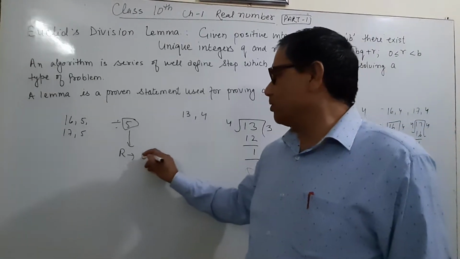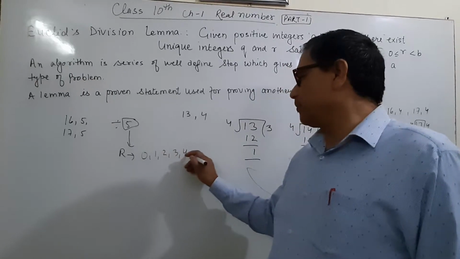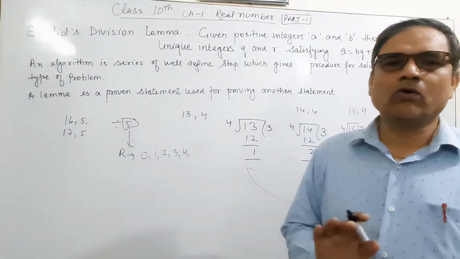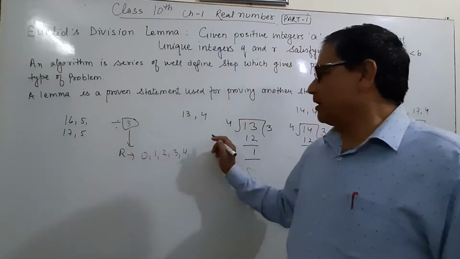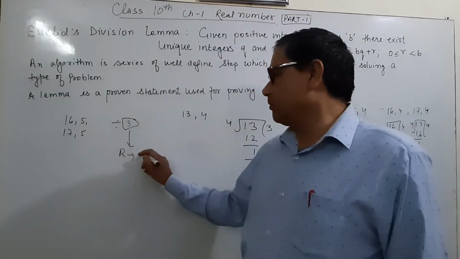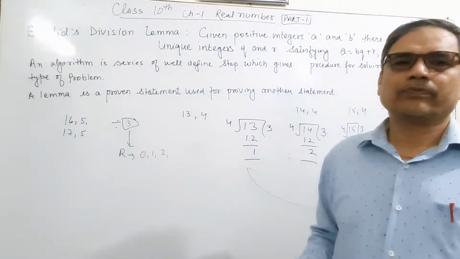It may be 0, 1, 2, 3, 4, but not 5. If we divide by 3, the possible remainder will be 0, 1, 2, not 3.